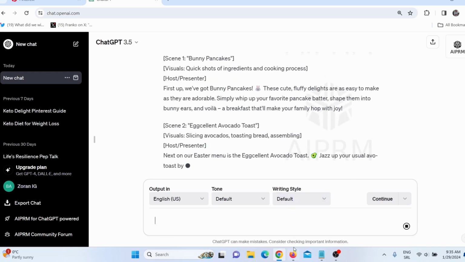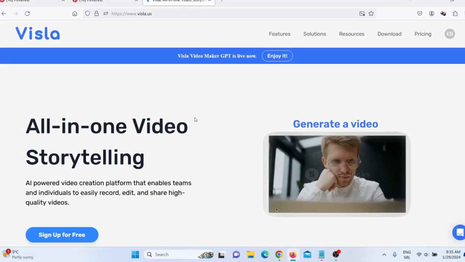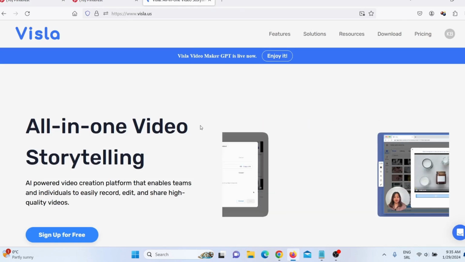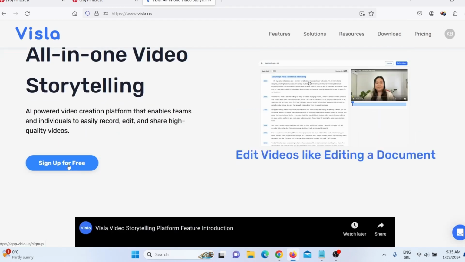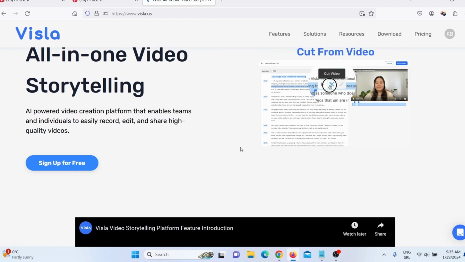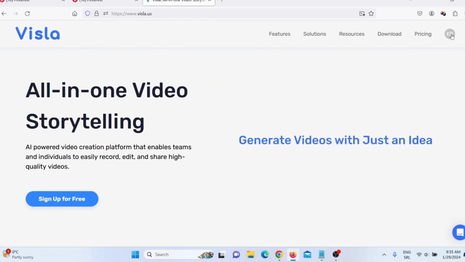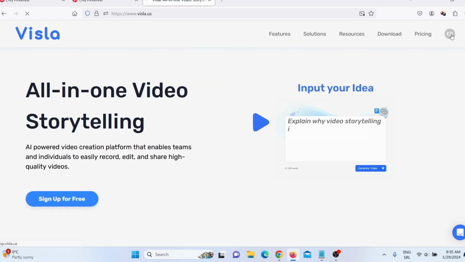What we need to do, we actually need to go on a website called Visla AI, visla.us, and you need to register for a free account. Simply click here on sign up for free and register a free account. After that, in the upper right corner, click here, and then you will go to your dashboard.